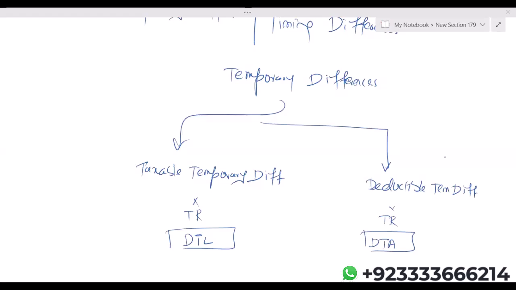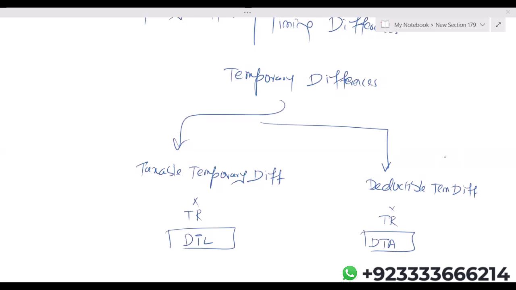Okay. And there is one more reason for not discounting the deferred tax liability and deferred tax asset. It is also possible that in 2025, your company has recognized a deferred tax liability. In 2026, there's a possibility the company might have a deferred tax asset. So simply these are the reasons that we are not discounting deferred tax liability and deferred tax asset.